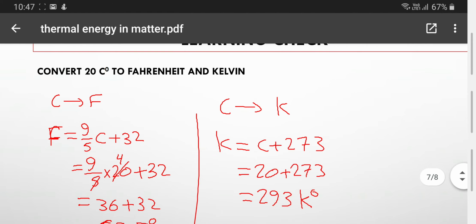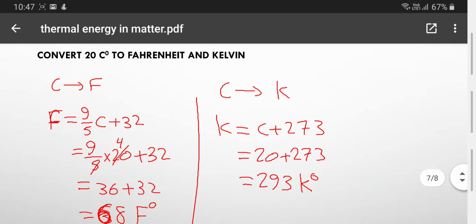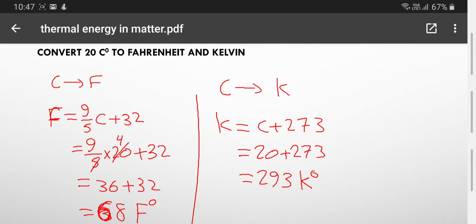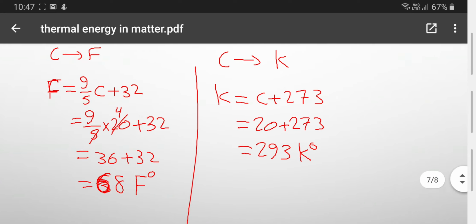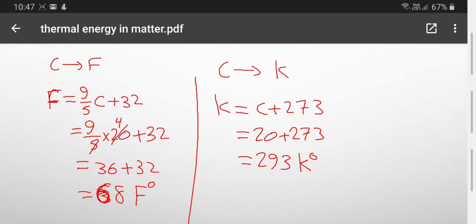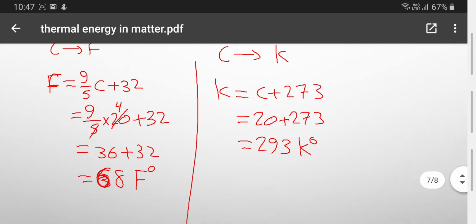If we have a check here, it says convert 20 degrees Celsius to Fahrenheit and Kelvin. From Celsius to Fahrenheit, F equals 9 over 5 times Celsius plus 32. You replace Celsius with 20, and at the end it equals 68 Fahrenheit. And from Celsius to Kelvin, Kelvin equals C plus 273, which gives me 293 Kelvin at the end.